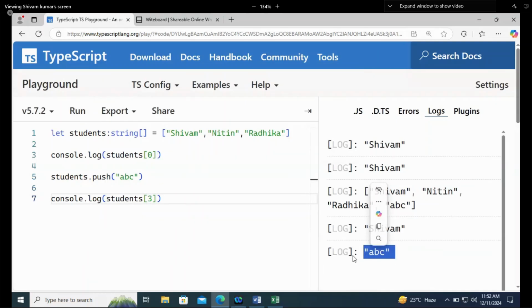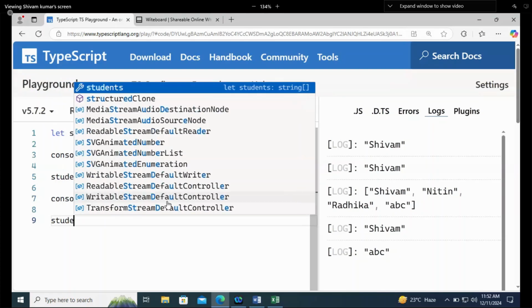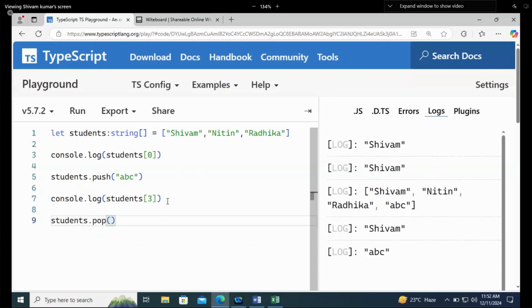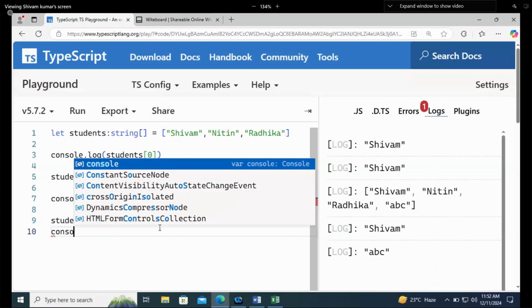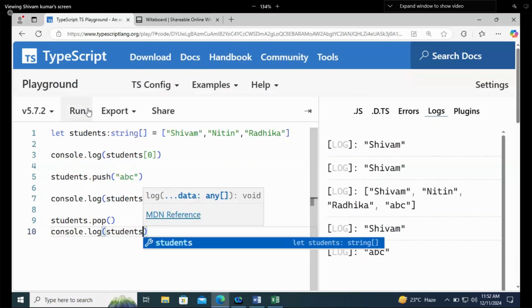So it should print ABC. Okay. Now let's try to pop. So I will say students.pop. Now, if you are writing the pop, who will be removed? ABC. Why? Last in, first out. So once you run it, after that, just print console.log students. And this time we will not see it.